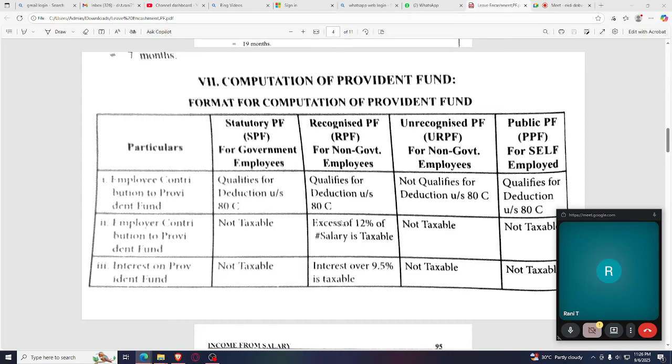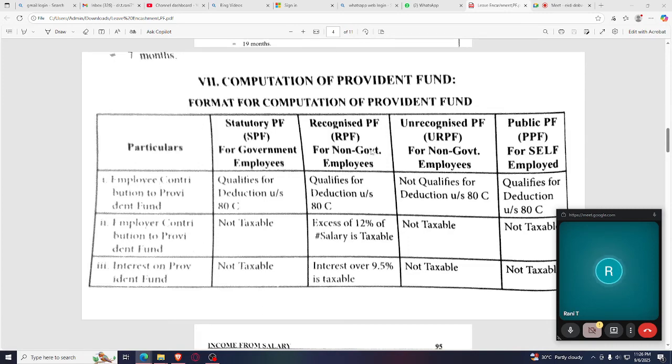The main point you need to focus on is regarding RPF. You know the meaning of Provident Fund: you can get it after retirement. There is contribution from the employer side as well as the employee side.